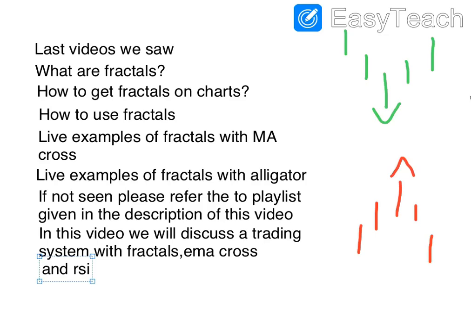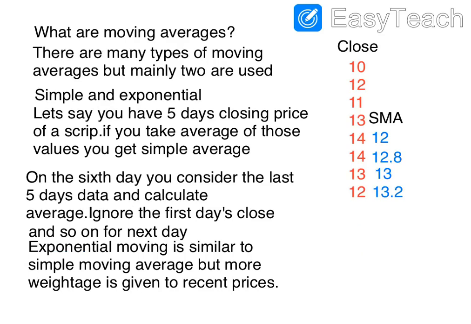Okay, so in this video we'll discuss a trading system which has got a potential of 8 to 10% in a month, or even more than that, with fractals and EMA cross and RSI. So let us first see what are moving averages. Well, there are many types of moving averages, but mainly 2 I use, either the simple moving average or the exponential moving average.